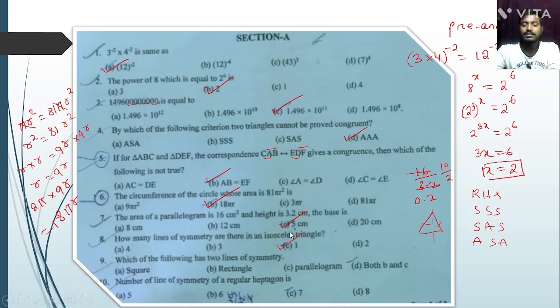Which of the following has two lines of symmetry? A square has 4, a rectangle has 2. So the option is rectangle, 1 and 2, so both B and C. Also a parallelogram has two lines of symmetry. Yes or no?